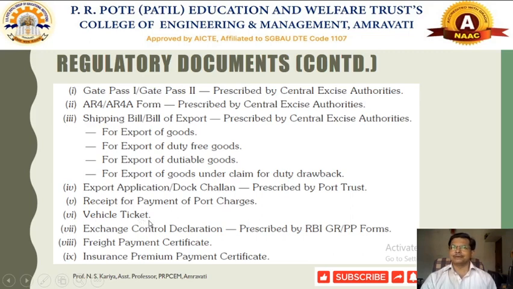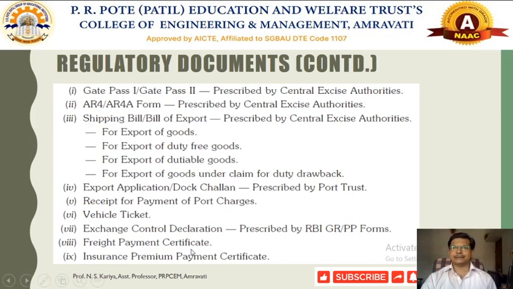Like we get a ticket for any kind of transportation, simultaneously we need to book a vessel or ship or any kind of cargo, for which we should take the vehicle ticket. Exchange control declaration prescribed by the RBI, using the GR form or PP form, should be followed as required by the Reserve Bank of India.